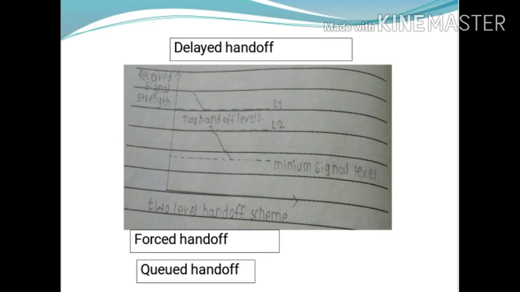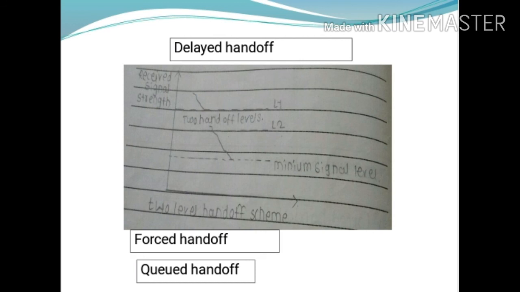Next is the queued handoff. In the queued handoff process, the MTSO, that is the mobile switching center, arranges handoff requests in a queue if it finds that new cell sites are too busy to make the handoff possible. These handoff requests are acted upon in a sequential manner.